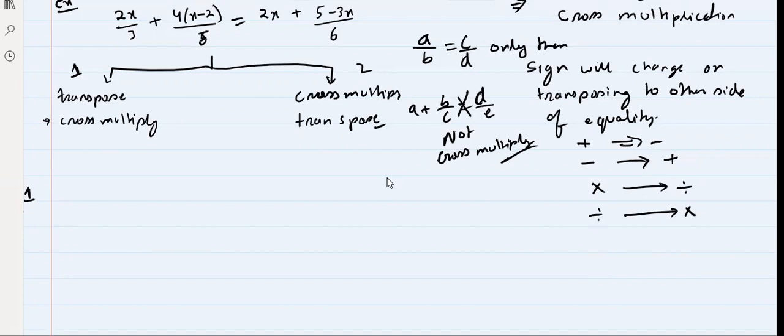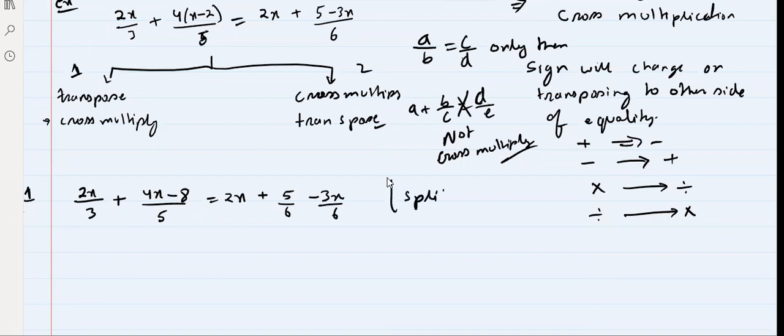Transpose first, right? So before transposing, you have to write everything in standard form. First step, split every term.